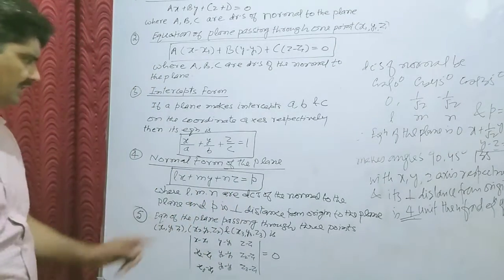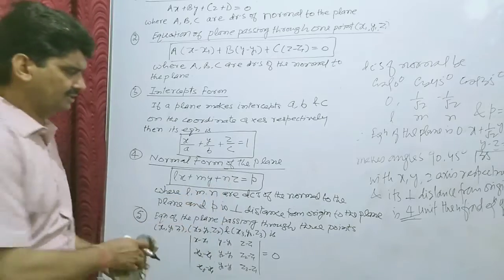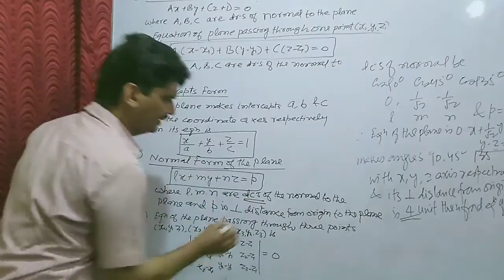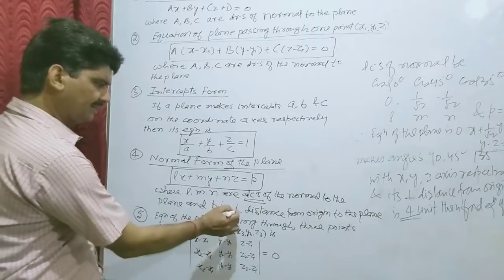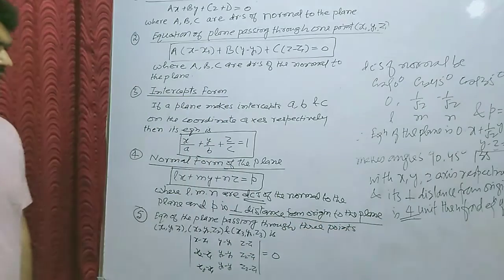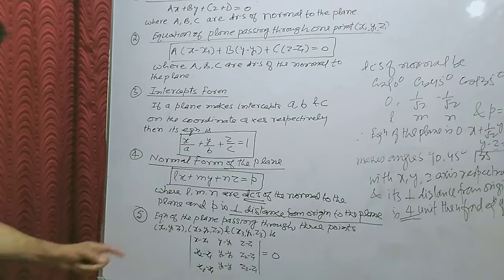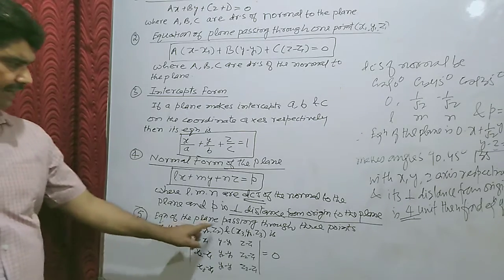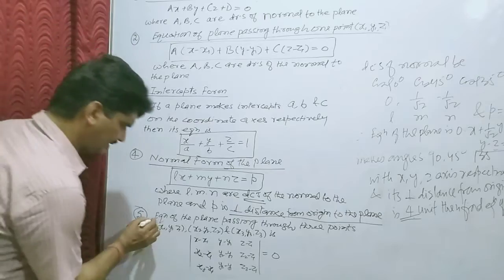Here l, m, n are the direction cosines of the normal to the plane and p is the perpendicular distance from the origin to the plane. Okay. And next is the equation of the plane passing through 3 points.